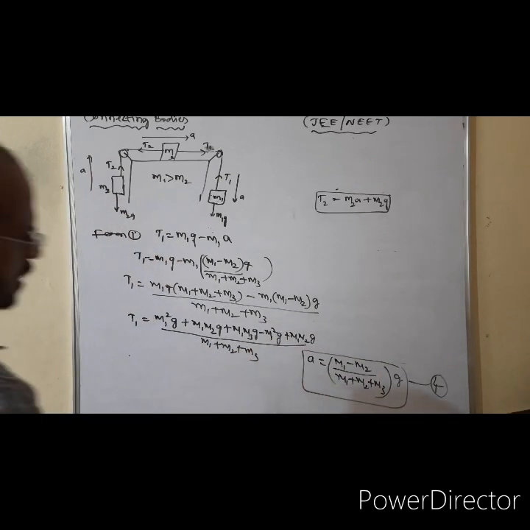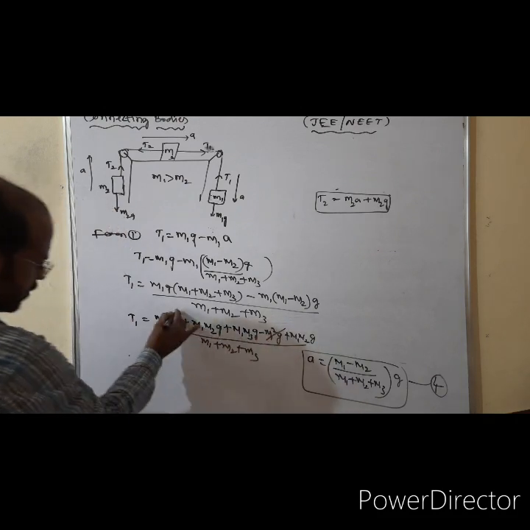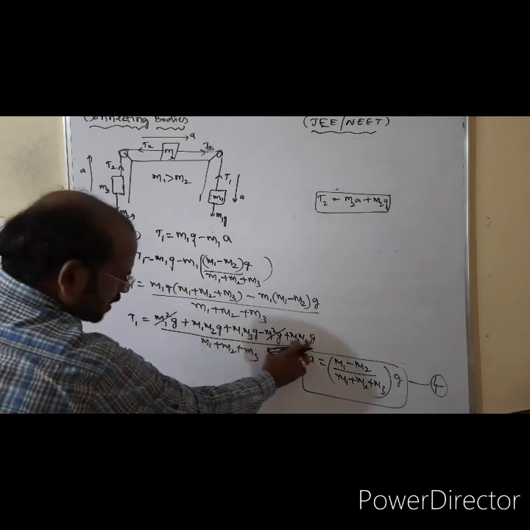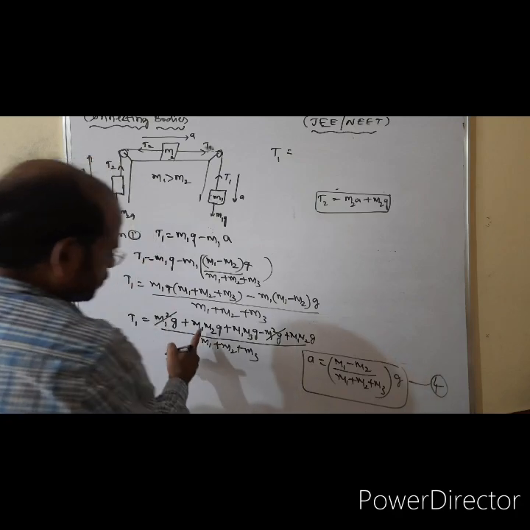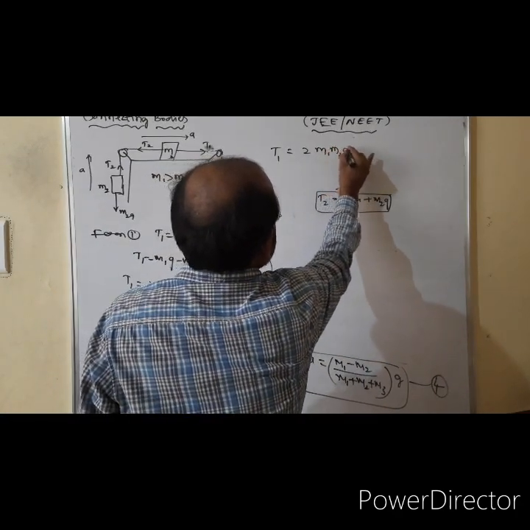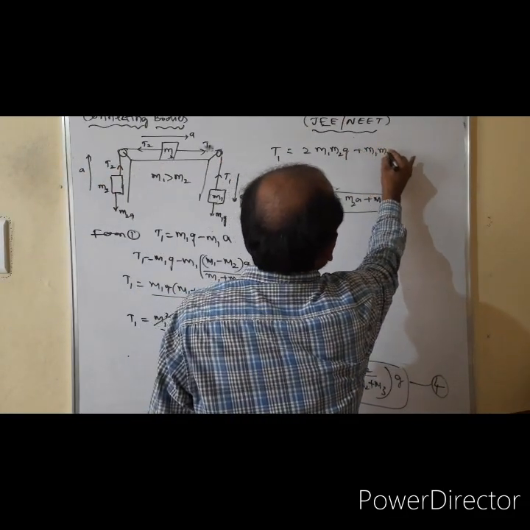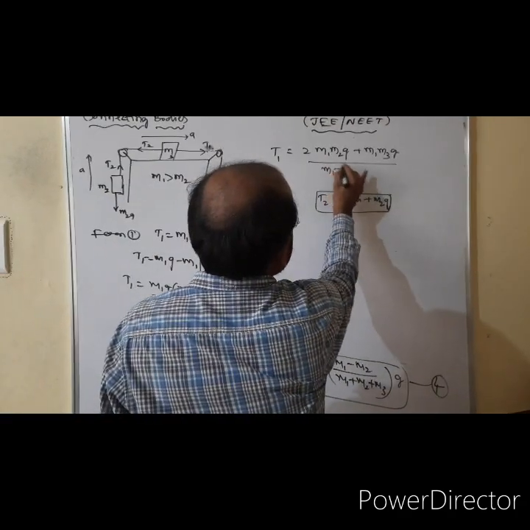Now let us look here. M1 square G is there, minus M1 square G is there. Better you cancel this. M1 M2G and M1 M2G is there. So tension T1 is equal to, because here plus is there, here plus is there, I add M1 M2G, this is 2 M1 M2G, plus M1 M3G whole divided by M1 plus M2 plus M3.